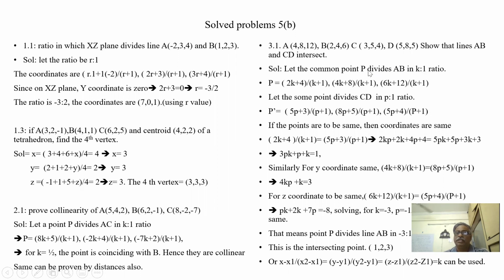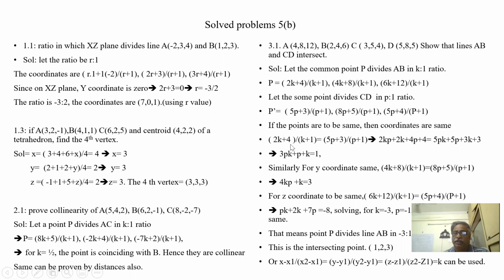K:1 ratio. Let us assume the same point, some other point P dash, is dividing CD in p:1 ratio. It need not be k:1, it can be p:1, any other ratio. So 5p plus 3 by p plus 1. If these 2 points are to be the same, they should be equal: x coordinate equal, y coordinate equal, z coordinate equal.